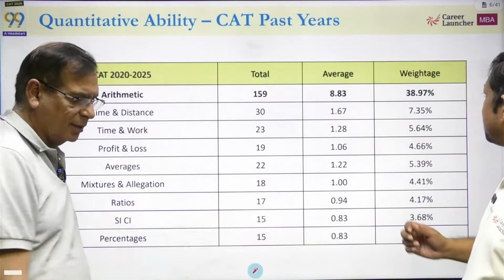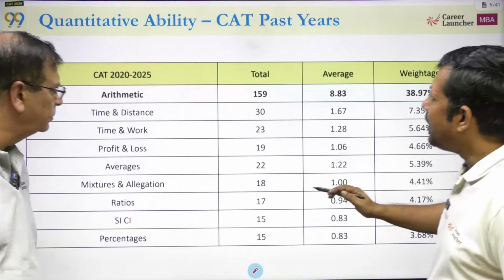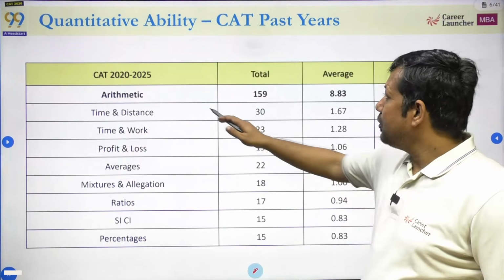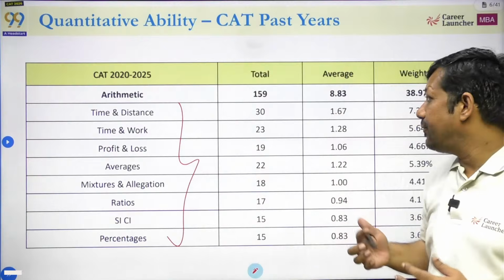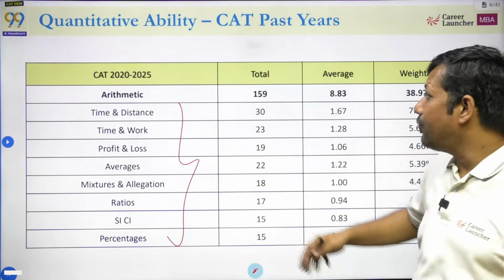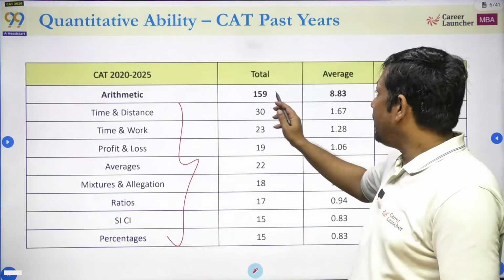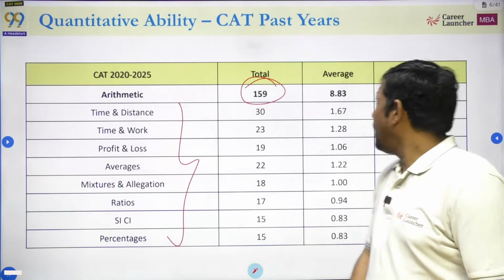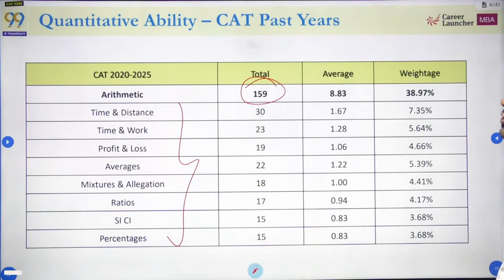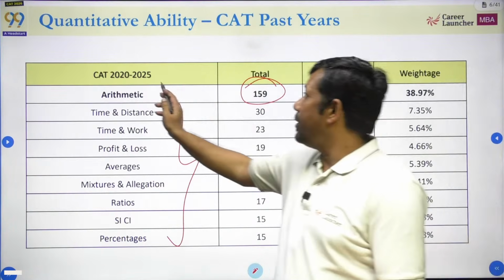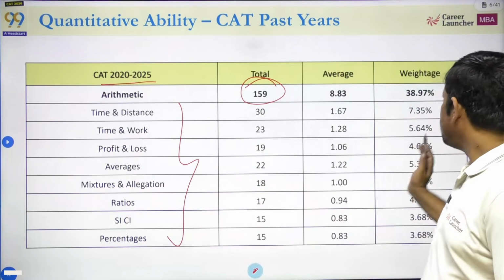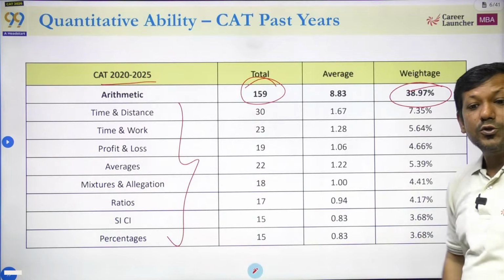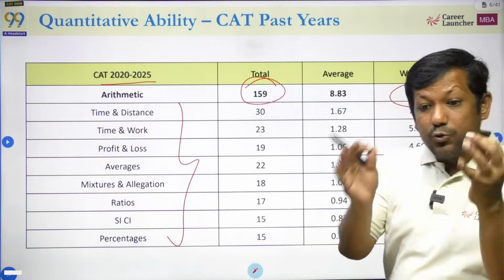Okay, sure. So basically, if you see arithmetic, this is the bifurcation of arithmetic. When we say arithmetic, what are the topics we are talking about? If you see overall, 159 questions we had from 2020 to 2025. Time, speed, distance, time and work, this. So basically, if you look at the weightage, that is close to 40%, and that is a huge weightage.